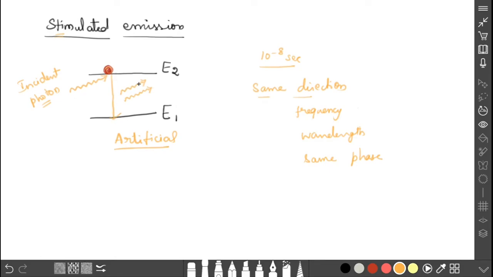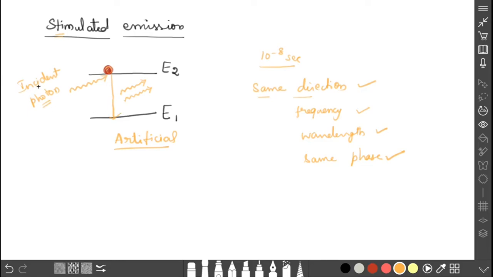Two photons are released, moving in the same direction with the same frequency, wavelength and phase. Moreover, we can control this process. Spontaneous emission is random and uncontrollable, but stimulated emission is artificial and controllable.